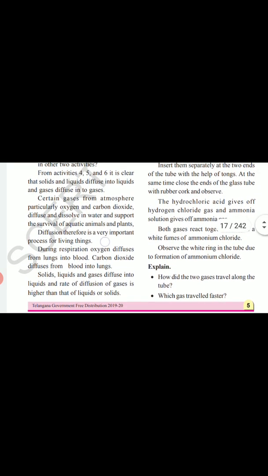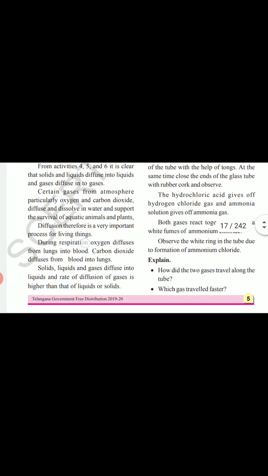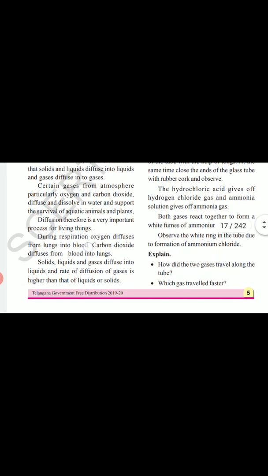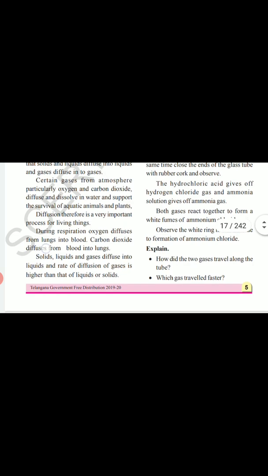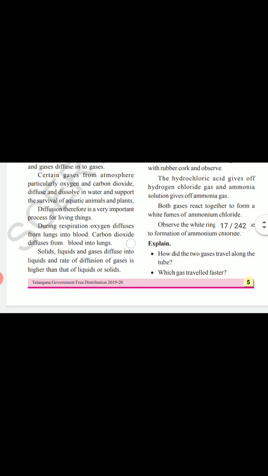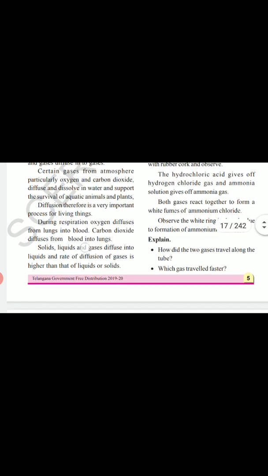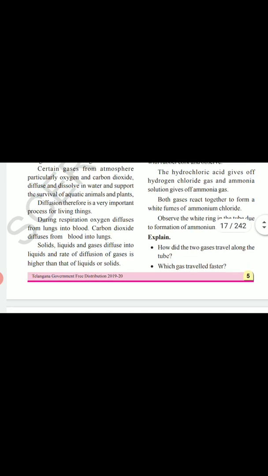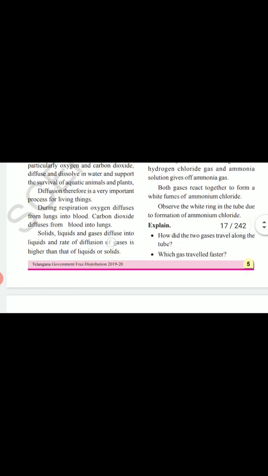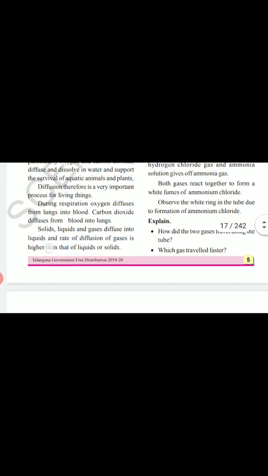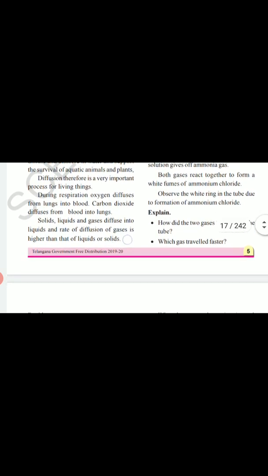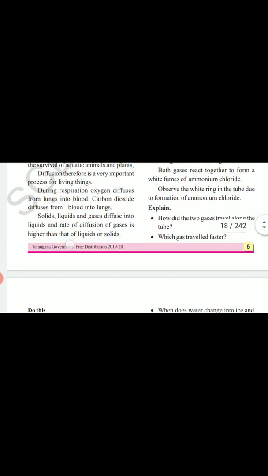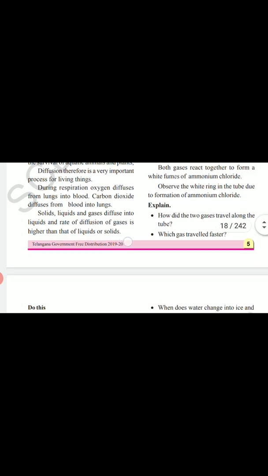Diffusion, therefore, is a very important process for living things. During respiration, oxygen diffuses from lungs into blood. Carbon dioxide diffuses from blood into lungs. Solids, liquids and gases diffuse into liquids and the rate of diffusion of gases is higher than that of solids or liquids.